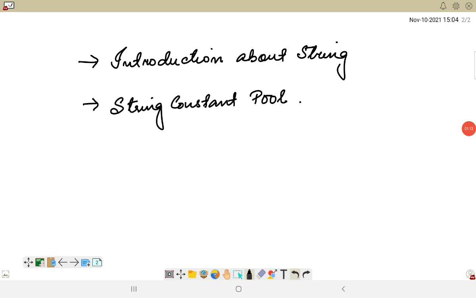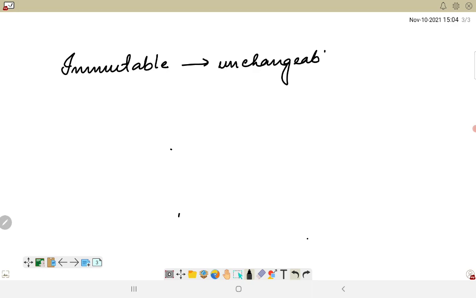So the first thing that we have to remember while we are introducing the term immutable is that immutable means unchangeable, or something which cannot be changed, which means that if we are considering a string object, these objects cannot be changed.